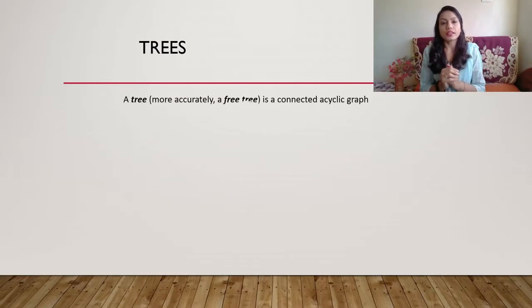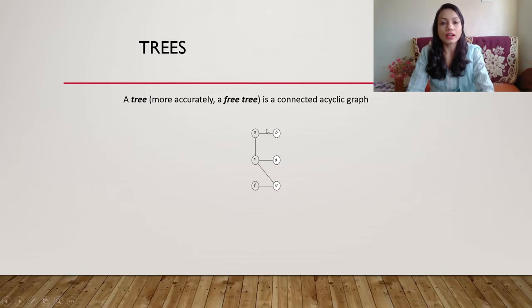So a tree is nothing but a connected acyclic graph. There should be no cycles in the graph, and it should be connected. Connected in the sense that every vertex will be reachable from any other vertex. So it will have only one component, that is nothing but a tree. A tree will not have multiple components. It is a single graph and it is acyclic. So for example, here is one graph. Can you see this tree?